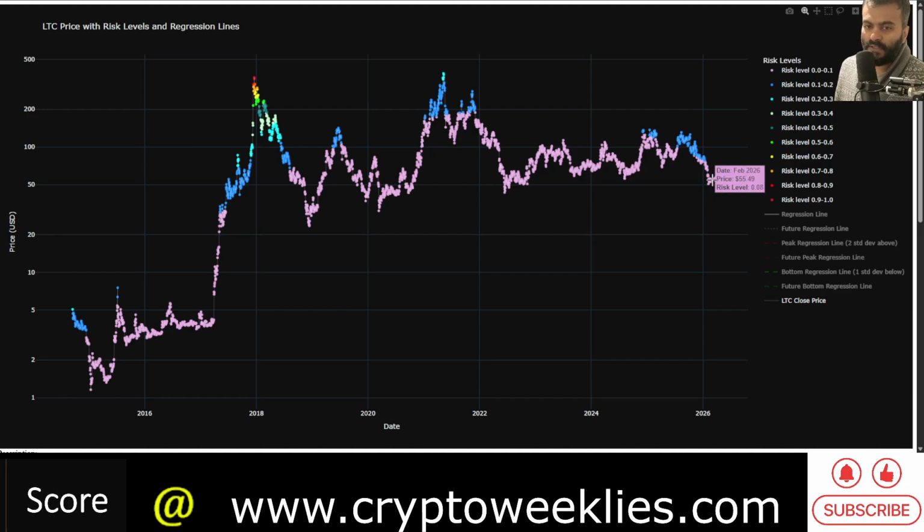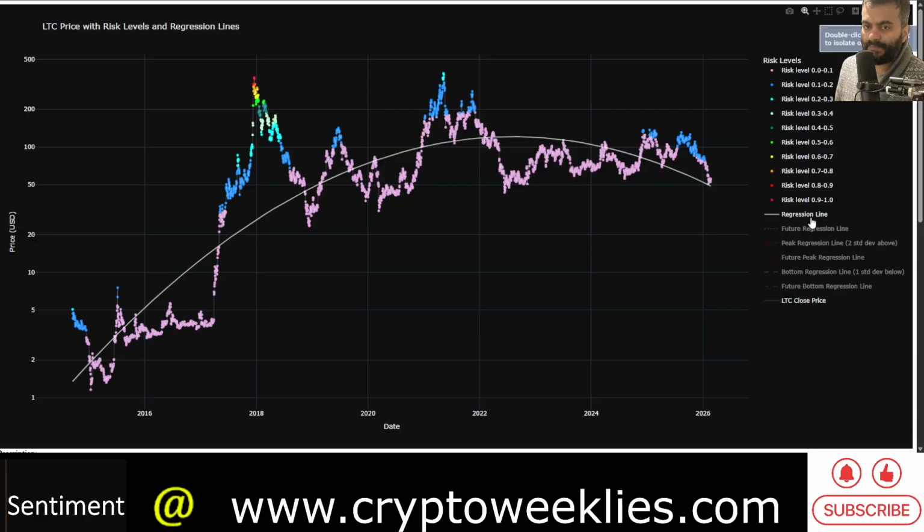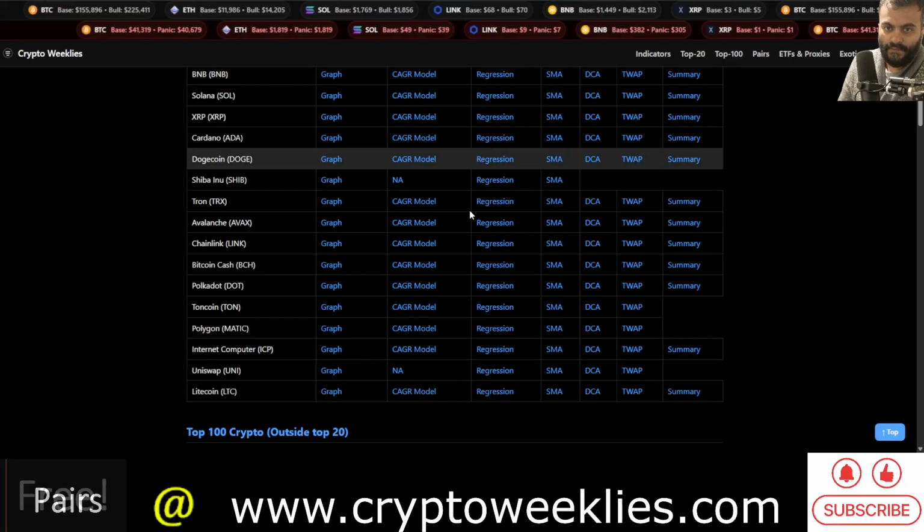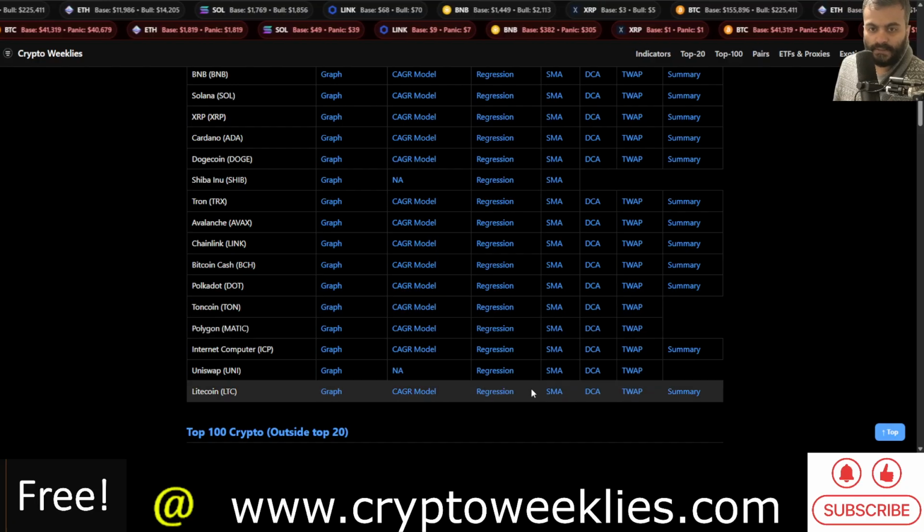You can see in terms of color codes, although this is less than 10% risk, the price is still slightly above the regression based fair value. This is at the daily level instead of the weekly candles, the same model.